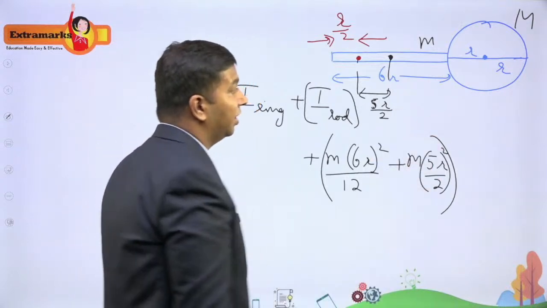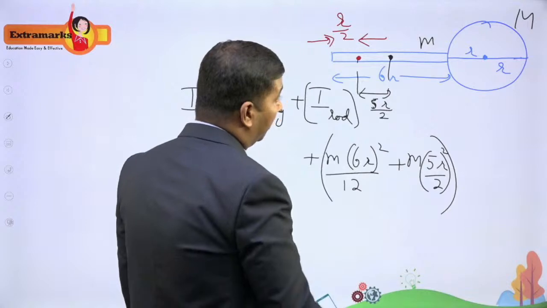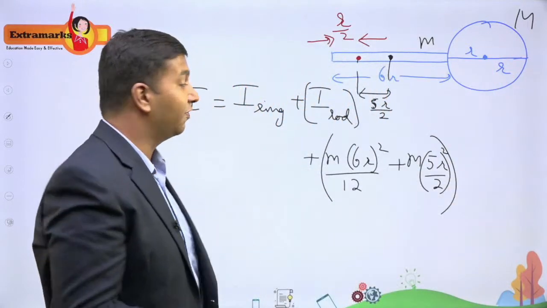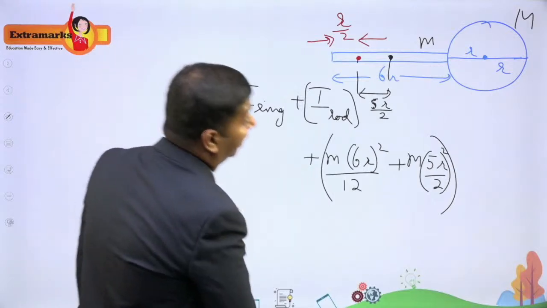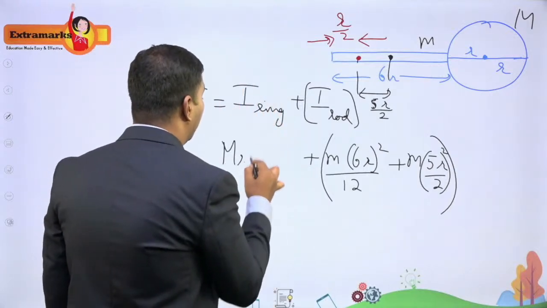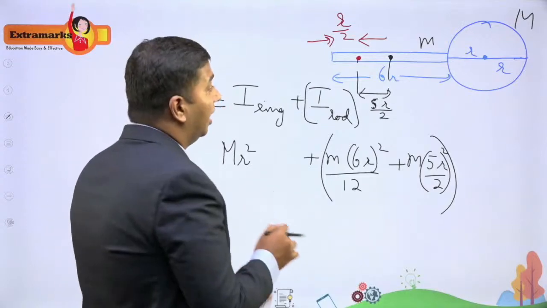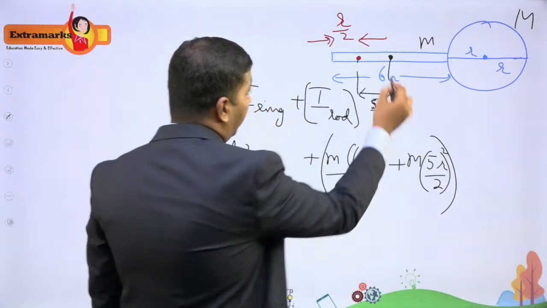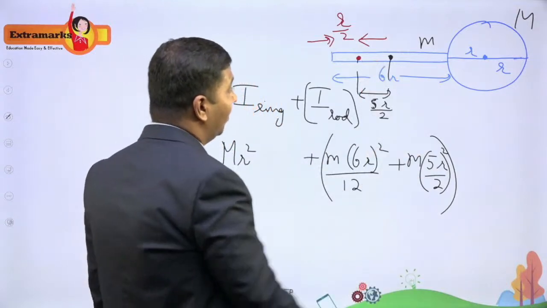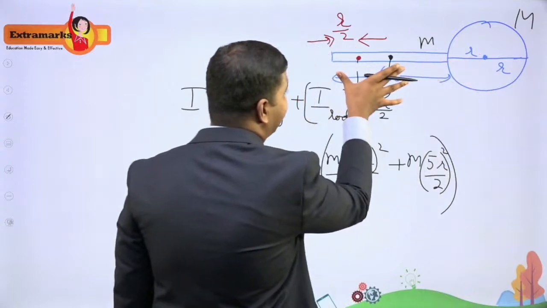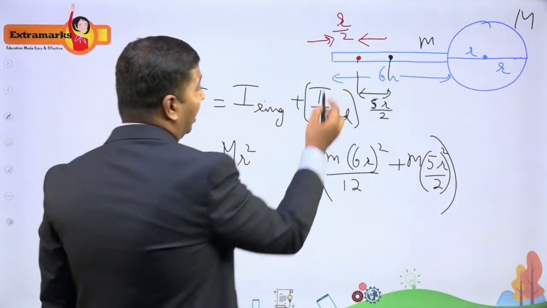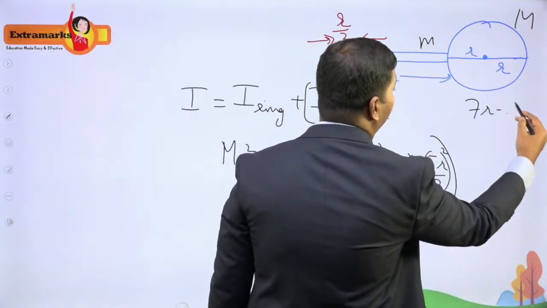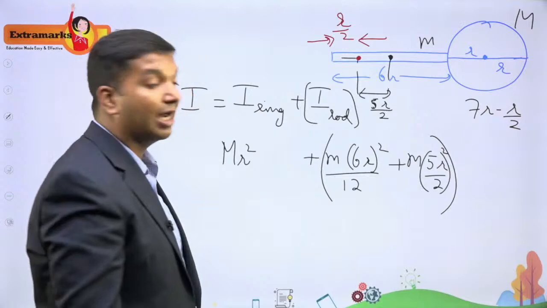Okay, now the same center of mass concept will come into play here. Now I have this ring here. So the moment of inertia about its center of mass will be simply MR square, where mass is capital M and the radius is small r. Now from the center of mass to this point, I need to find the distance. Here I have r plus 6r, which is 7r. From 7r, I need to remove this r by 2. So from 7r, if I remove r by 2, I'm going to get 13r by 2.